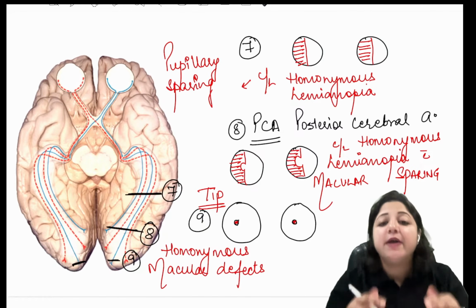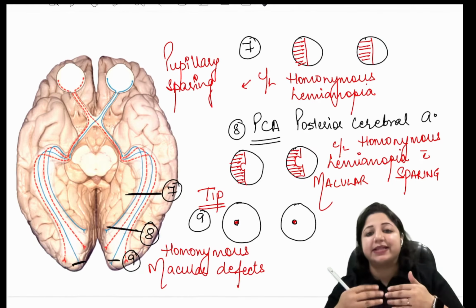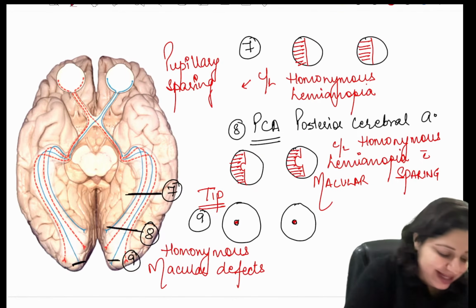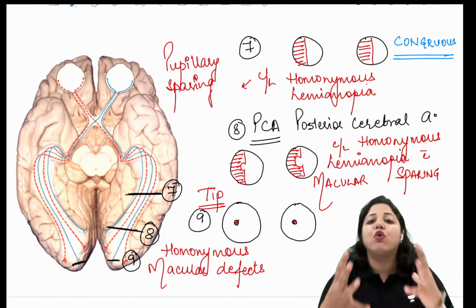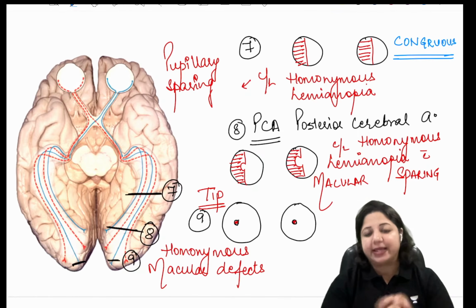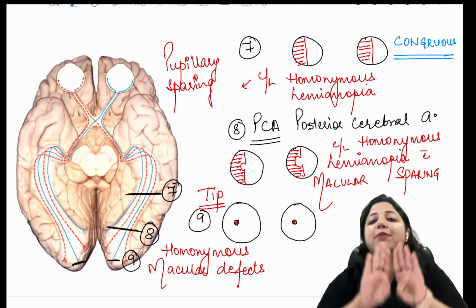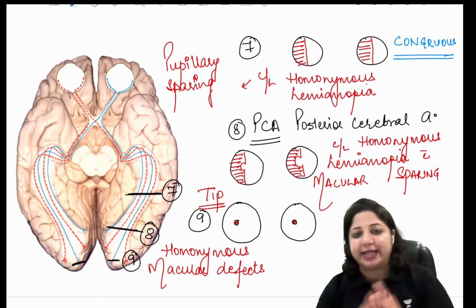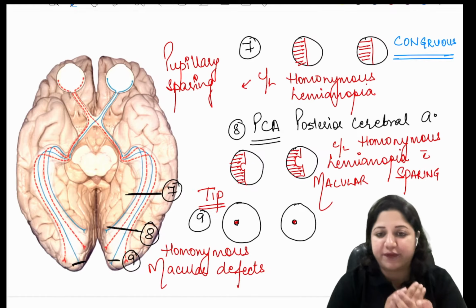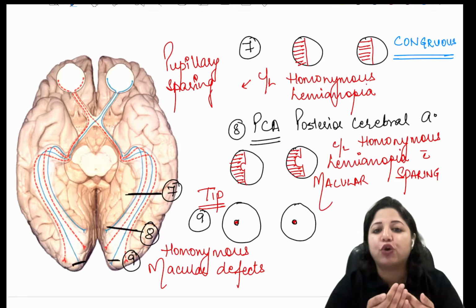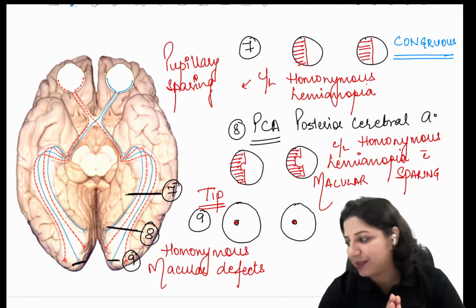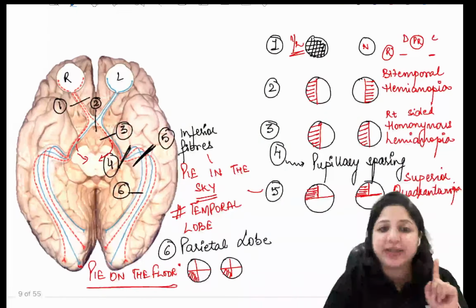No, it is different, because the more posterior it is, the more congruous. It is congruous. So this is a very important thing that you have to remember. By congruous, we mean the defects are more symmetrical in both the eyes. That means the nearer to the brain the lesion is, if it is nearer to the cortex, it is more congruous. Is that point clear to everyone?